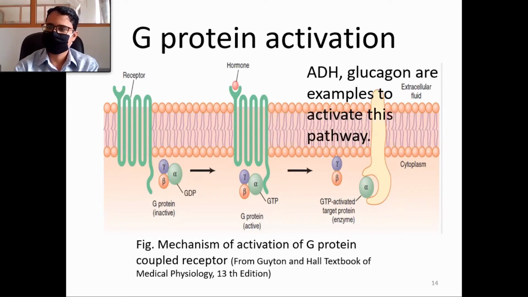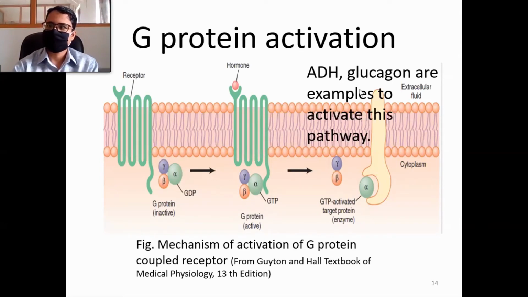Okay, now I think it is more clear. In physiology, this term physiological antagonist is not commonly used, but in pharmacology it is very common.